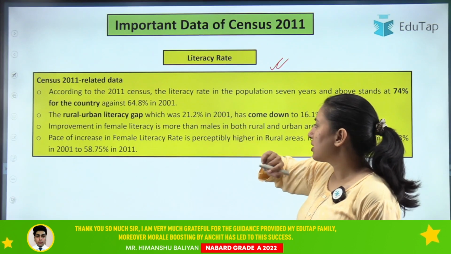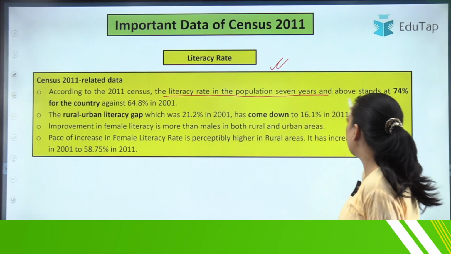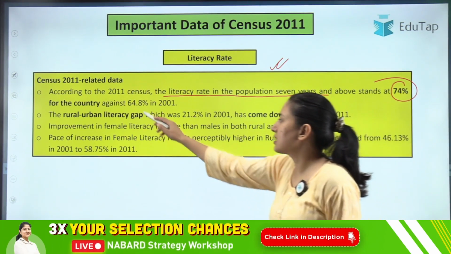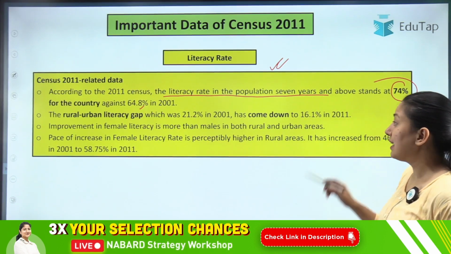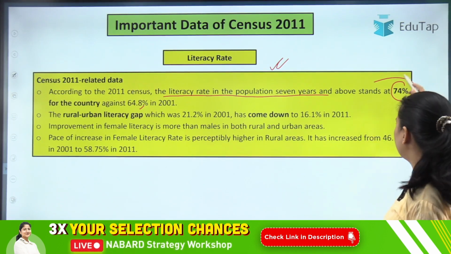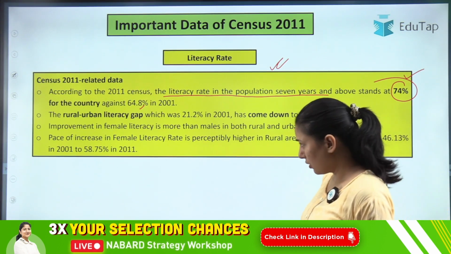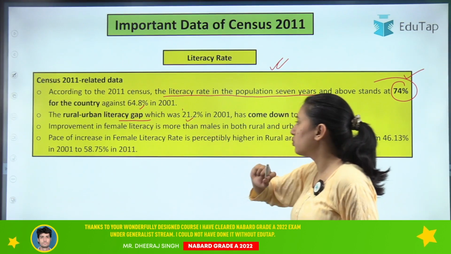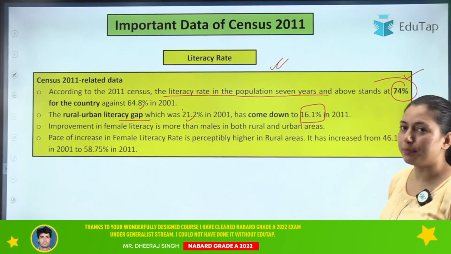According to 2011, the literacy rate in the population 7 years and above stands at 74% for the country, against 64.8% in 2001. So we can see that literacy rate has increased from 64.8% to 74% in 2011. Clear? Then the rural-urban literacy gap, which was 21.2%, has come down to 16.1%.